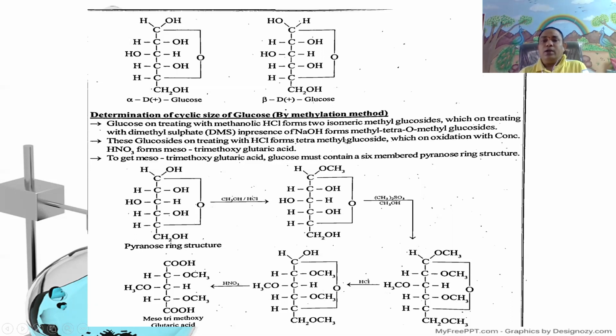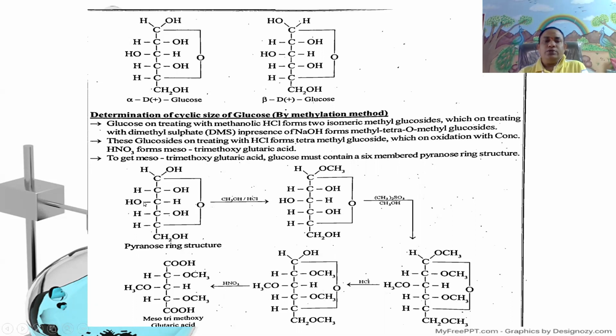These glucosides on treatment with HCl form tetramethyl glucoside, which on oxidation with concentrated HNO3 forms meso trimethoxy glutaric acid. To get meso trimethoxy glutaric acid, glucose must contain a 6-membered pyranose ring structure. That is, it is a 6-membered pyranose ring structure, that is